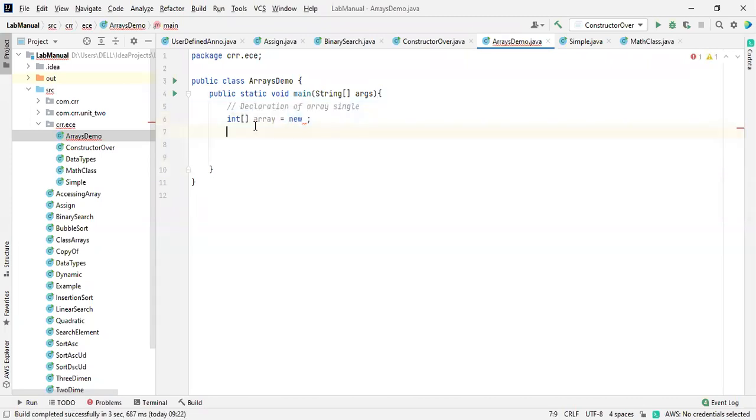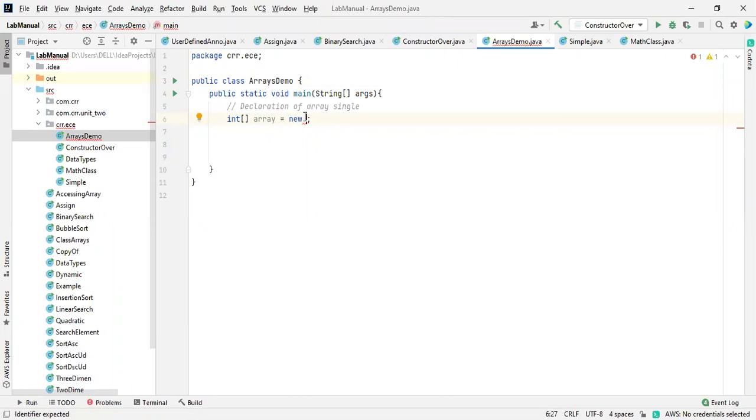In the sense of arrays, the compiler will treat an array as an object. Again, I'm telling you, there are so many objects available. If you want to access anything, we have to create an object for the class name, and then we access it if it is not static. But in the case of arrays, the compiler will treat arrays as objects, so that when you use the new keyword over here, it will be created inside the heap area by the JVM, Java Virtual Machine. Please remember this, a very, very important concept.